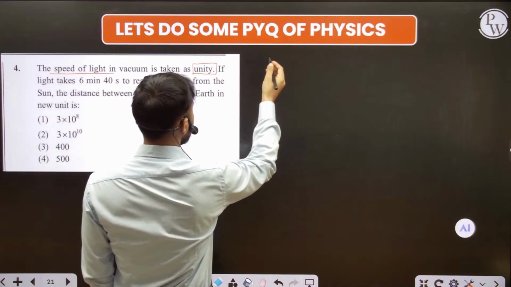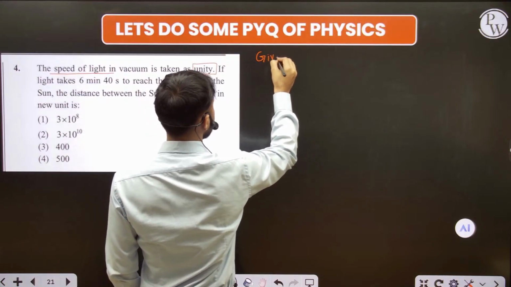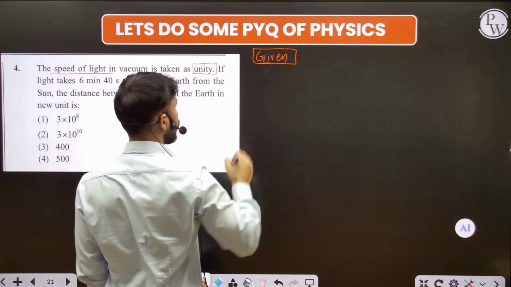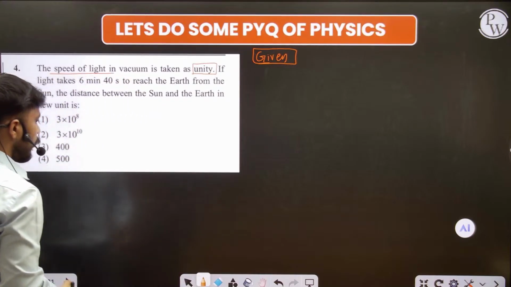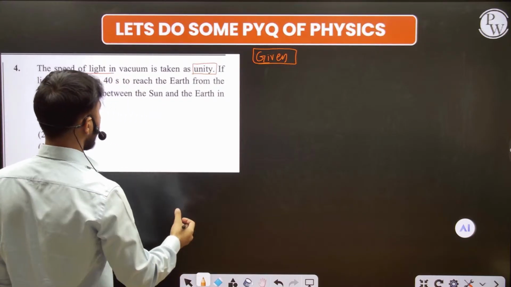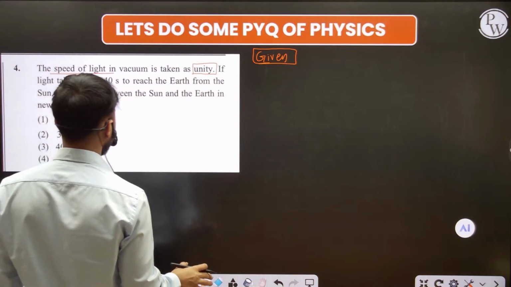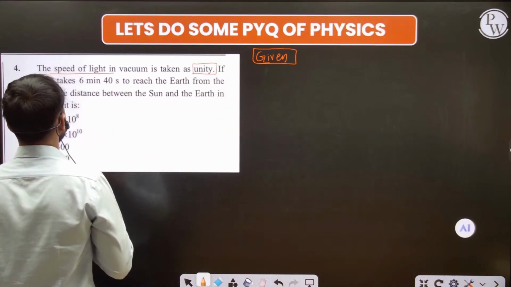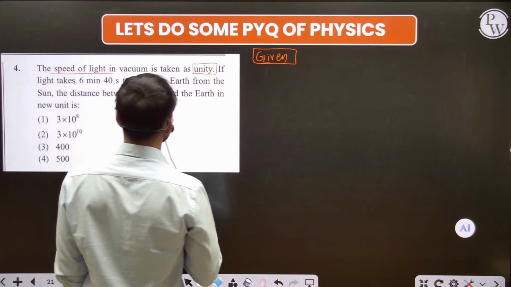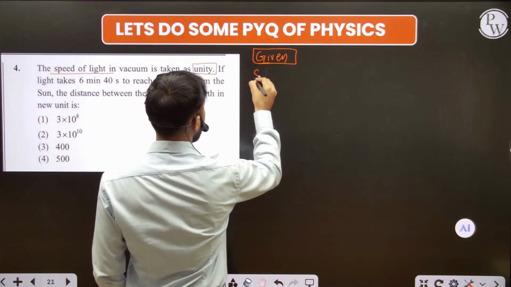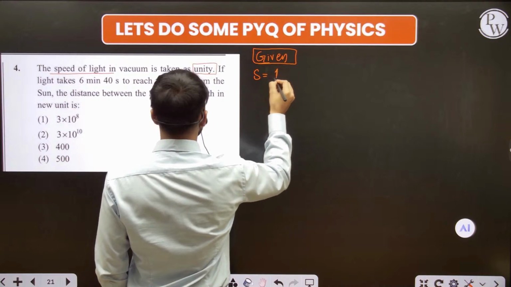Okay, fine. So whenever you have the question, first write the given, because in physics the given is like breathing. If you breathe well, you are healthy. So if you write the given well, then you get the answer well. Fine. So here, the speed of light is taken as unity, so we have the speed which is here 1.